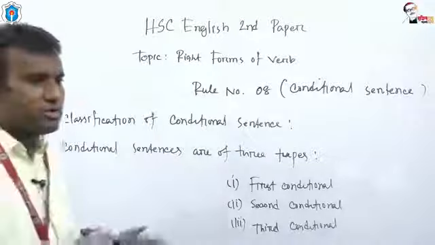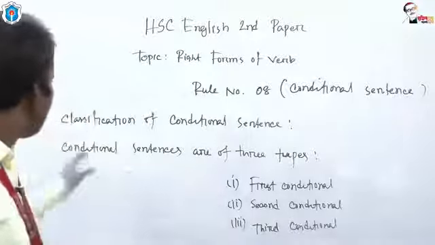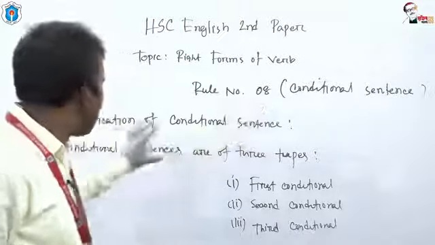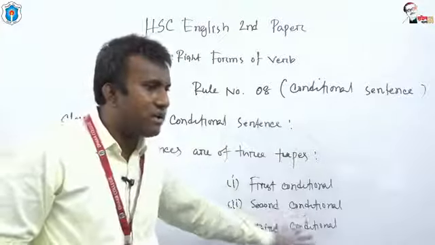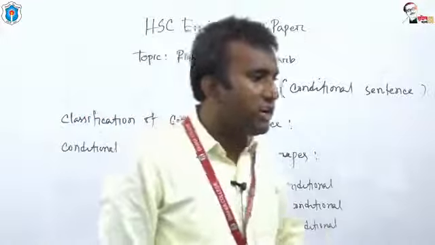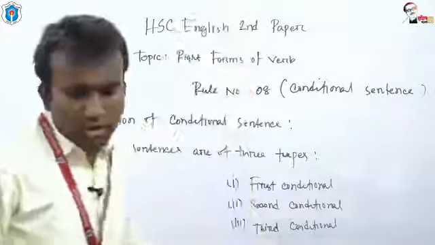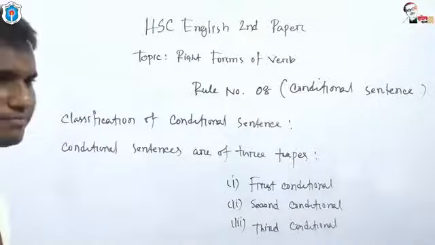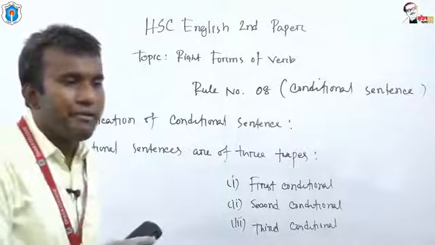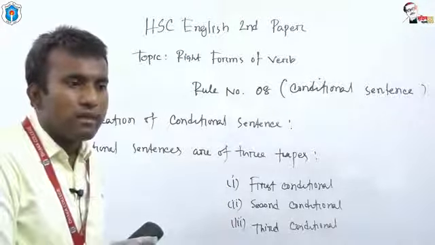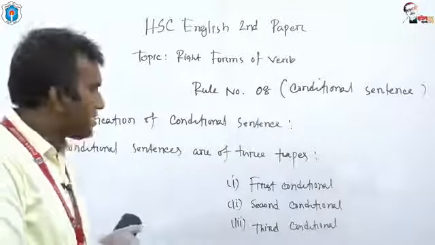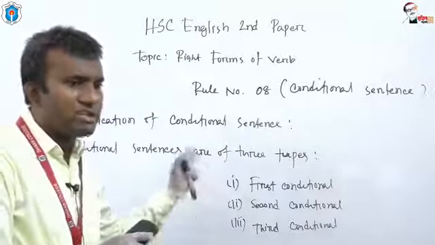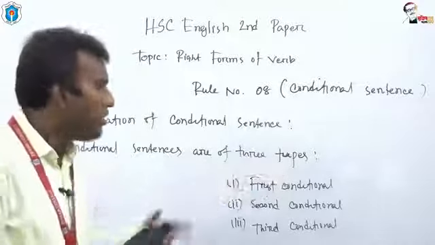Look at the board, dear students. Classification of conditional sentence. Conditional sentences are of three types. First conditional, second conditional and third conditional. Clear to you? Have you written, my dear students? Okay. Conditional sentences are of three types. First conditional, second conditional and third conditional. Clear to you? Okay.